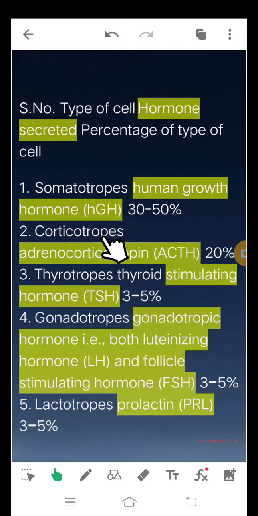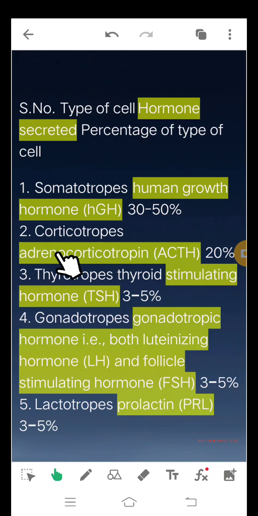The 5 types of cells are somatotrophs, corticotrophs, thyrotrophs, gonadotrophs, and lactotrophs. Somatotrophs: the hormone secreted is human growth hormone, HGH, the hormone of human growth. The percentage of this type of cell is 30 to 50%.